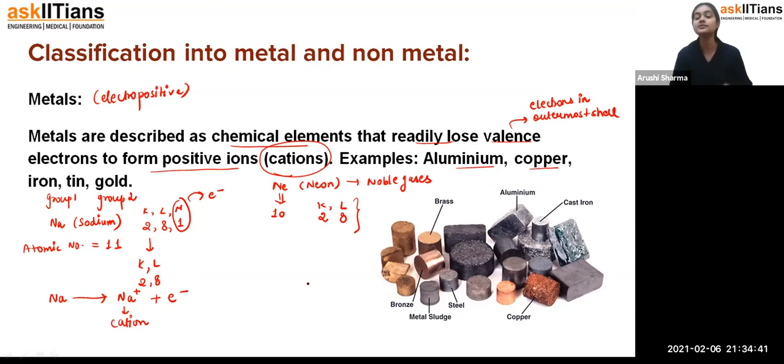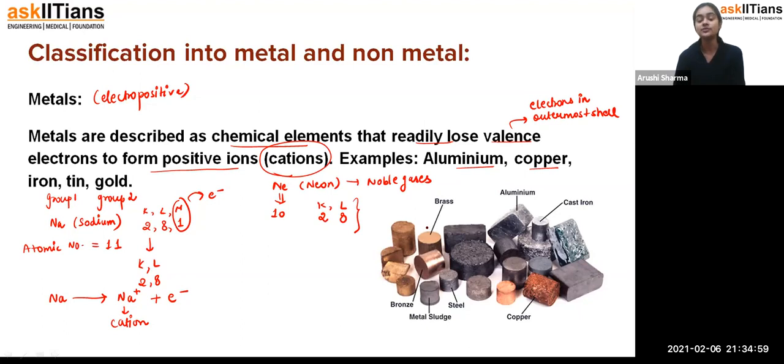This is about sodium. But as they have given other examples, aluminium, copper, iron, tin, gold, these are all metals, because they have the ability to lose electrons. So metals are those chemical elements which are electropositive in nature.